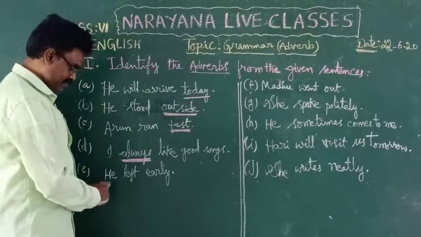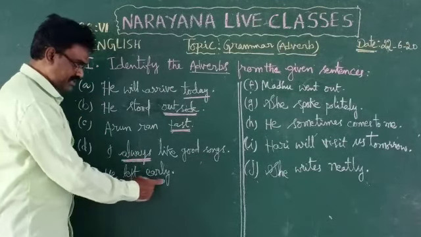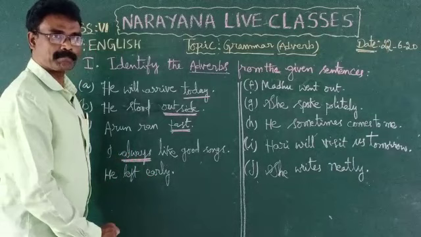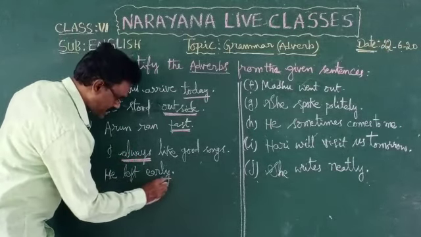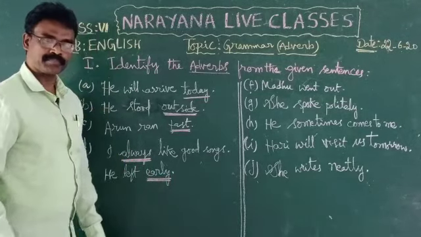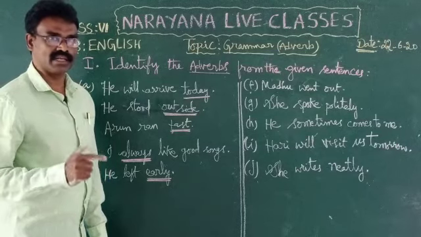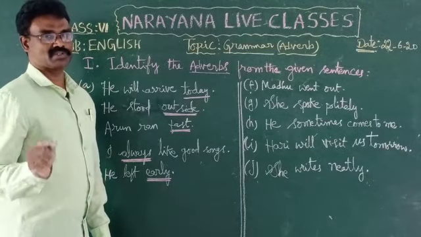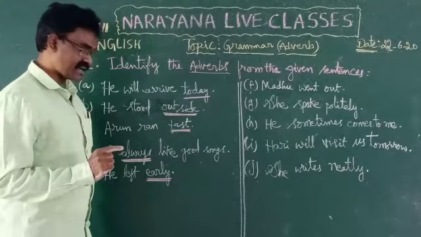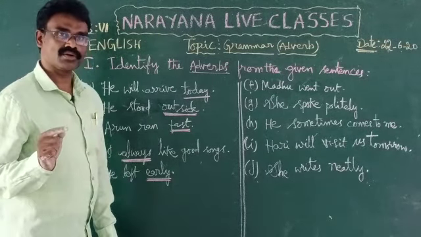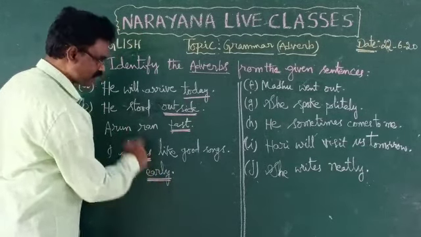Now let us see the fifth one. He left early. He is the subject, left is the verb, early is the adverb. What kind of adverb? He left when? Early. When we put the question using the word when, if we get the answer, that is an adverb of time. So he left early, this is an adverb of time.